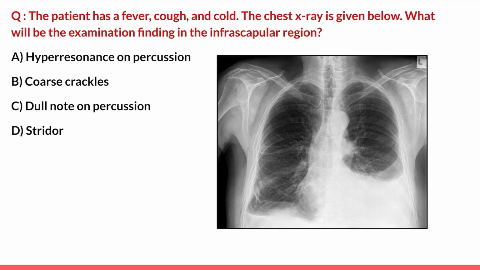Now hyperresonance on percussion, it is generally found in pneumothorax or emphysema, so that is ruled out. Coarse crackles are generally found in pulmonary edema or pneumonia, which is not the case here. Option D is stridor. It is usually found in upper airway conditions like tracheal and laryngeal lesions, so that is also ruled out. So option C, that is dull note on percussion, is the correct answer due to the decreased or absent breath sounds in such condition. So the answer here is option C.